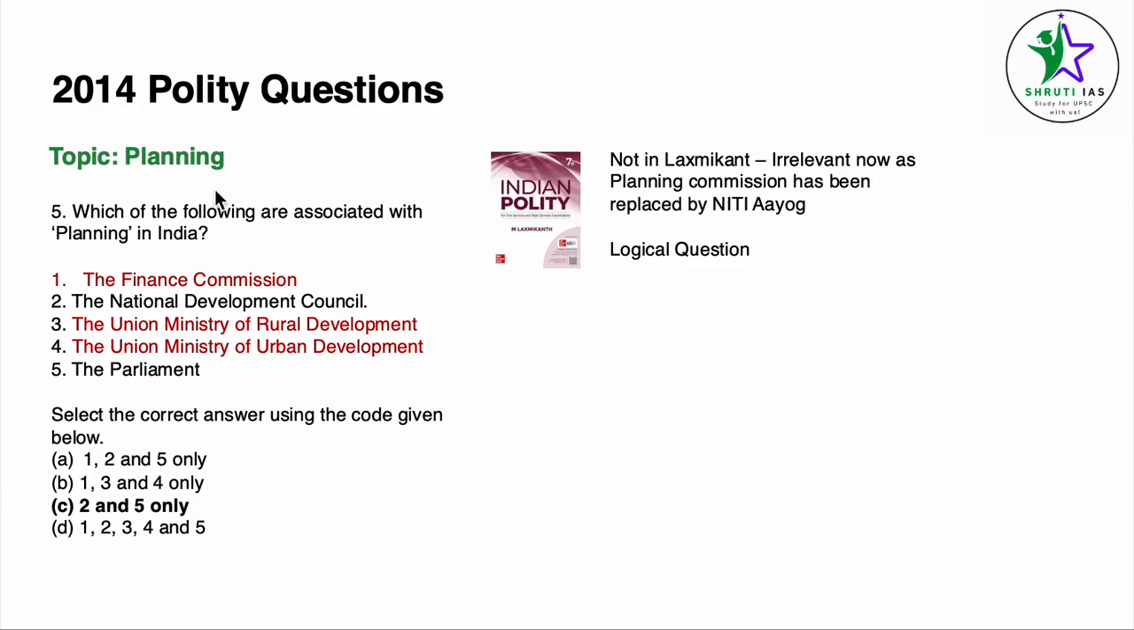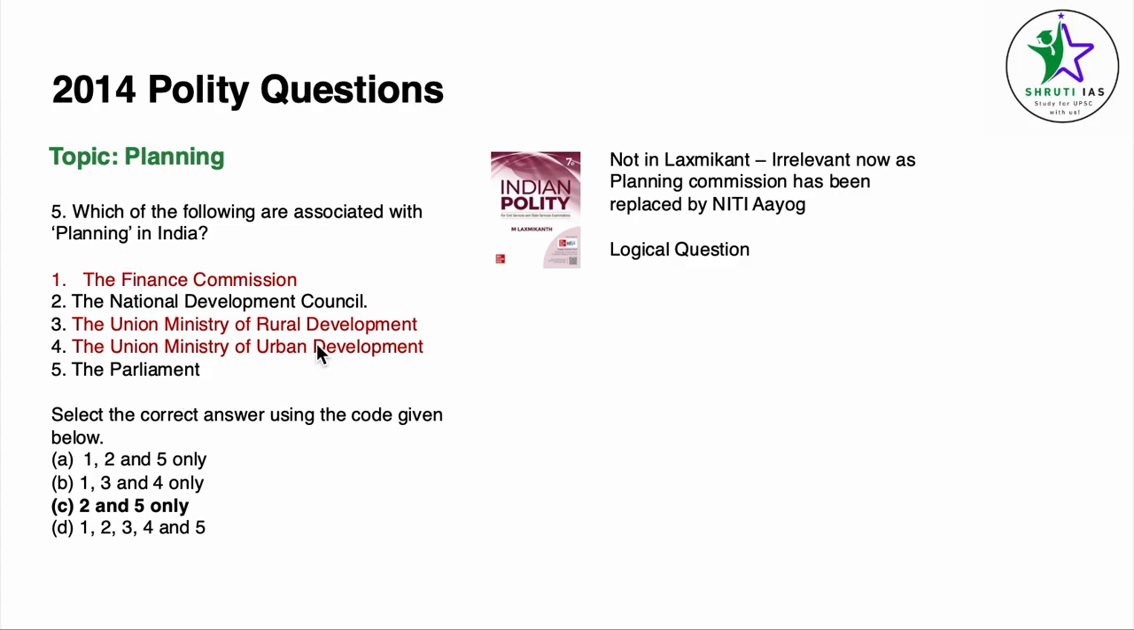The topic is planning. Now, this particular question is not directly given in Lakshmikant. It's kind of a logical question. Which of the following are associated with planning in India? So when we used to read the planning chapter, or maybe when we read the Niti Aayog chapter, there we come to know that the National Development Council is related to the Planning Commission, and Parliament is also related, of course, related to the planning.